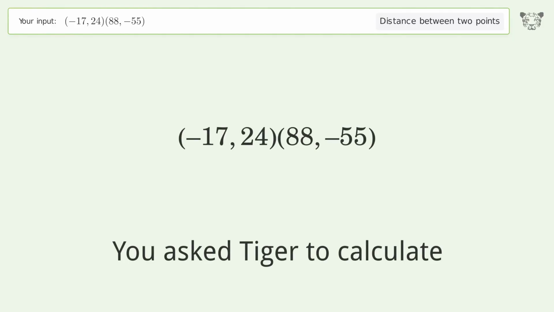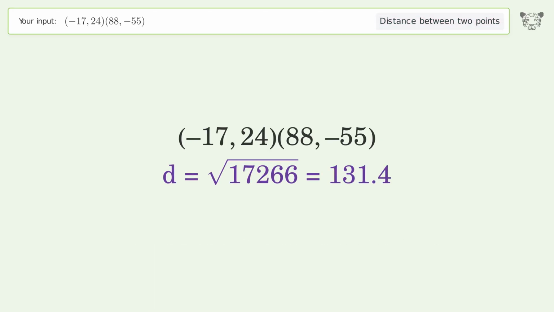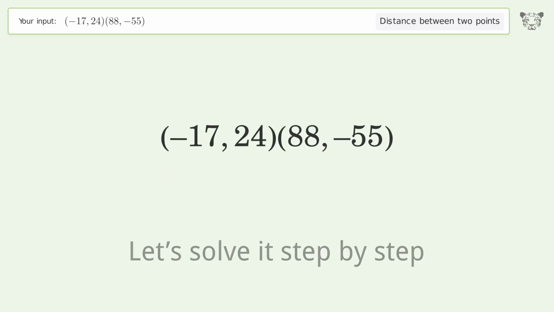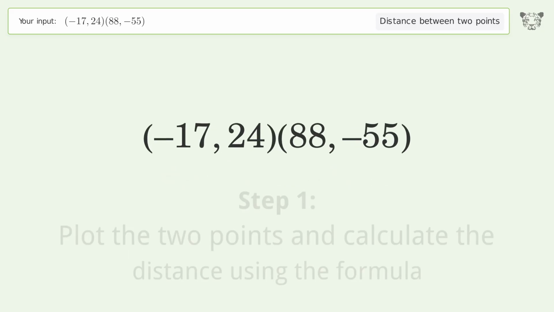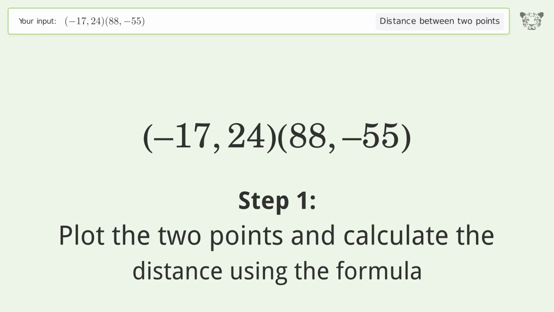You ask to calculate the distance between 2 points. The distance between the 2 points is the square root of 17,266, or 131.4. Let's solve it step by step. Plot the 2 points and calculate the distance using the formula.